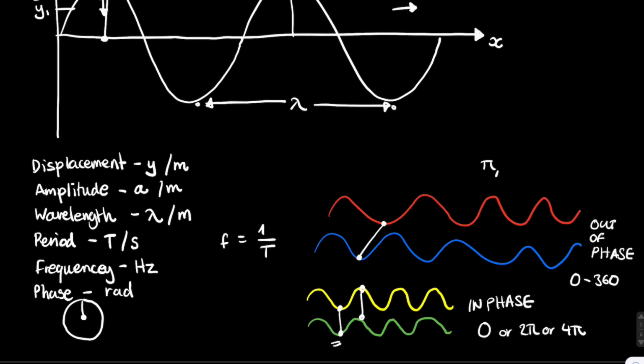So if these two waves are completely out of phase, then they have a phase of pi or 3 pi or 5 pi, basically an odd number multiple. So pi is of course 180 or 540 or what would it be, 900 degrees. These are all degrees. Of course 900 degrees is just exactly the same as 180 degrees because it's modulo 360. So that's a little bit about what phase is. We might go into phase a little bit more in an upcoming video, but basically that's just what phase is.